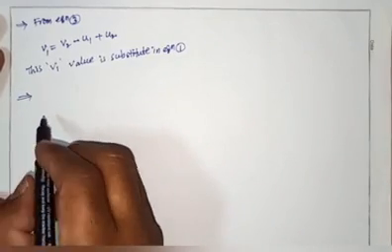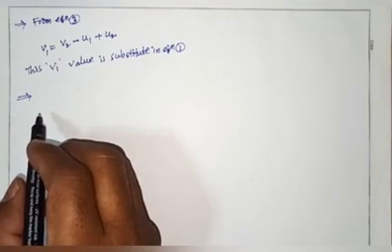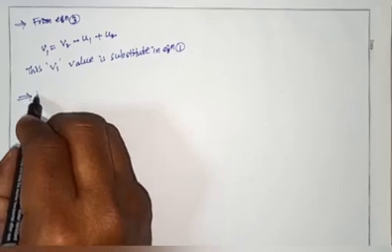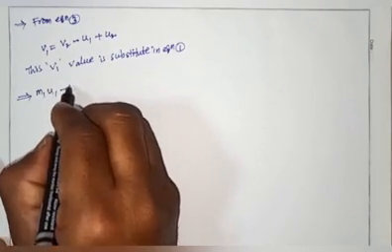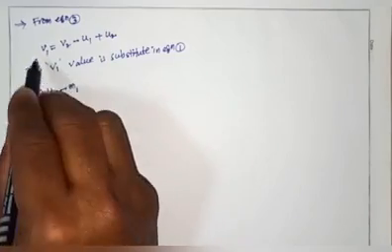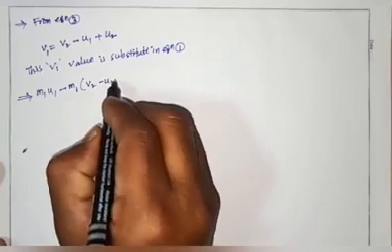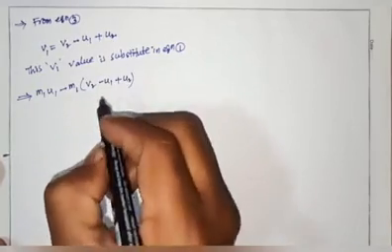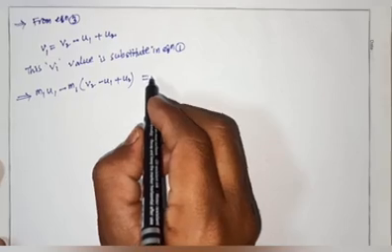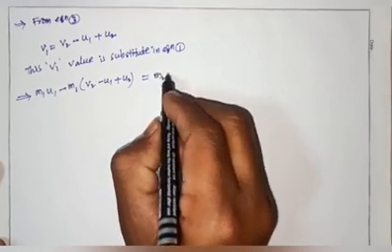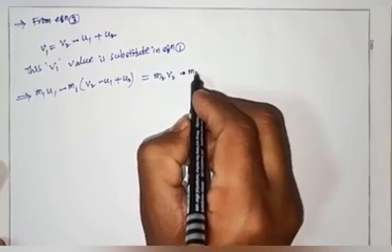So what is equation number 1? Equation number 1 is m1 u1 minus m1 into v1, and what is the v1 value? v2 minus u1 plus u2, equals m2 v2 minus m2 u2.